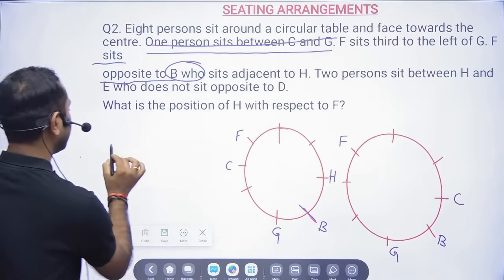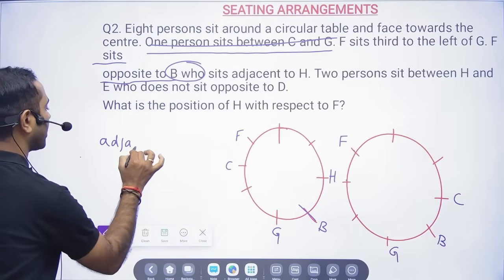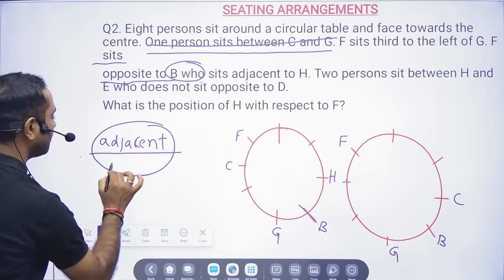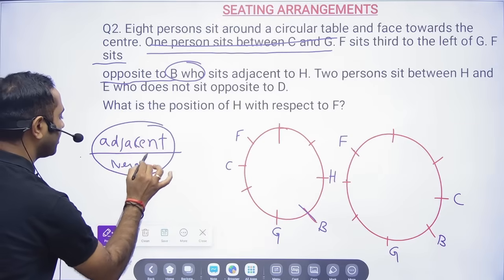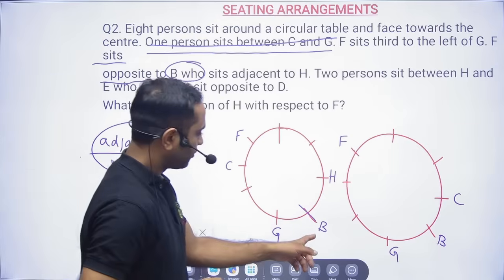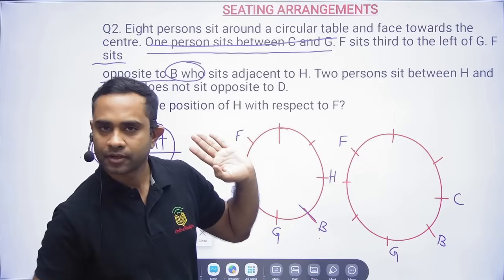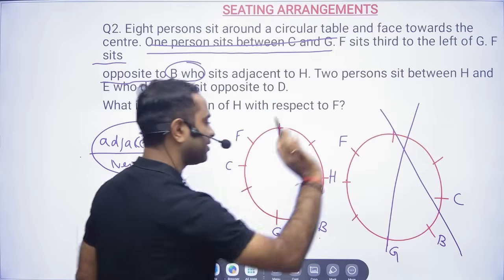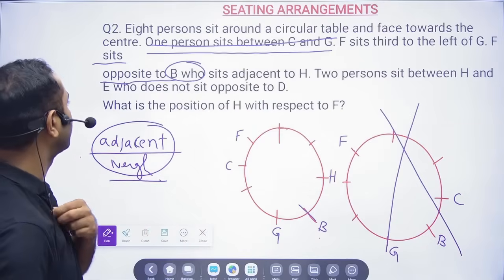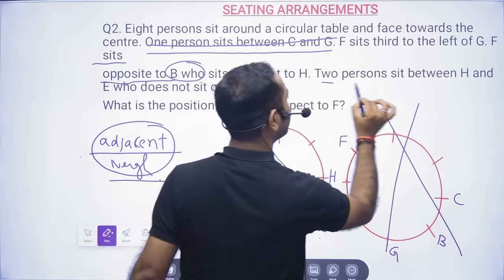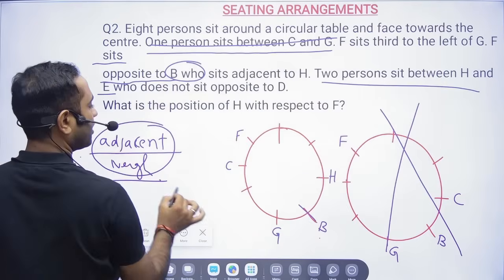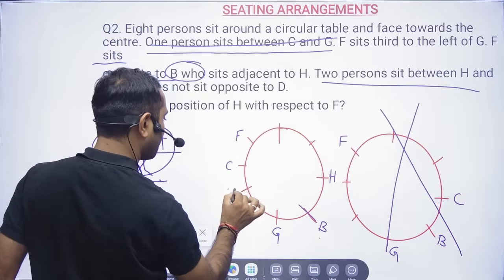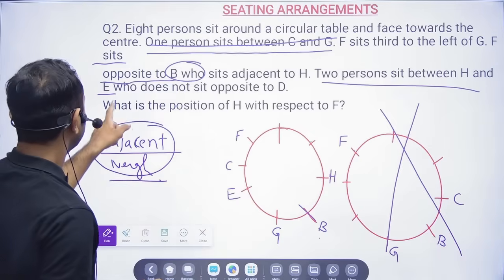Adjacent means bhaiya your neighbor. Okay. Your neighbor. Pados wali bhabhi. Adjacent means your neighbor. Okay. So B sits adjacent to H. In this diagram it is not possible. We will say bhaiya this is gone here. That I cannot do anything. 2 persons sit between H and E. H and E, 2 persons sit. So there is only one place. 1, 2, here it is occupied. So here, okay.